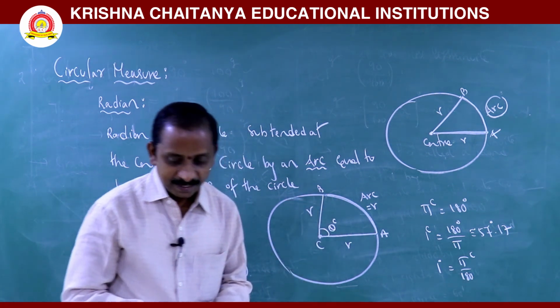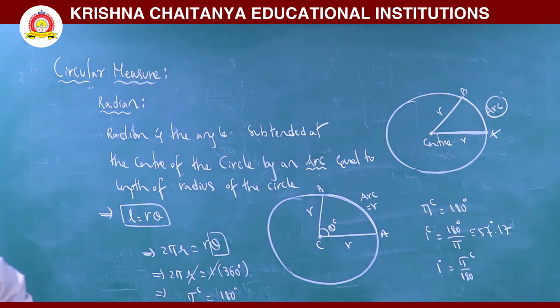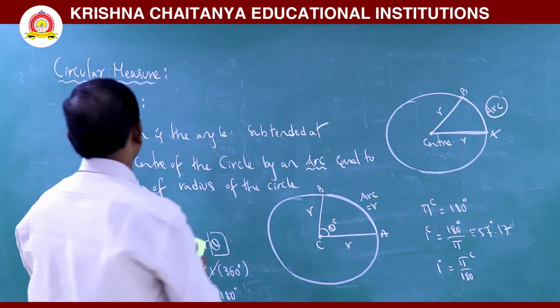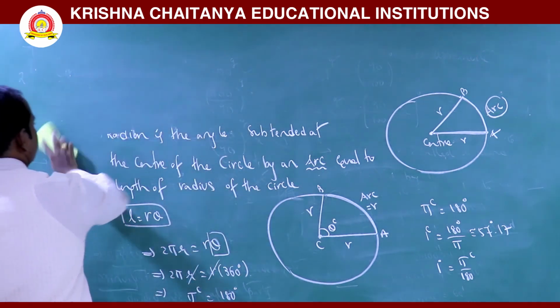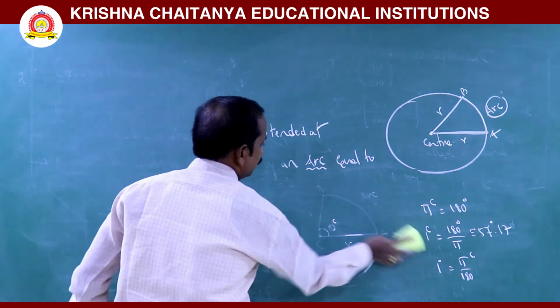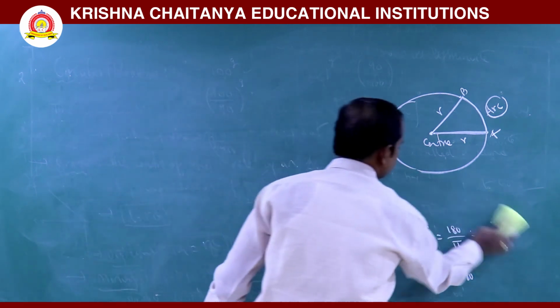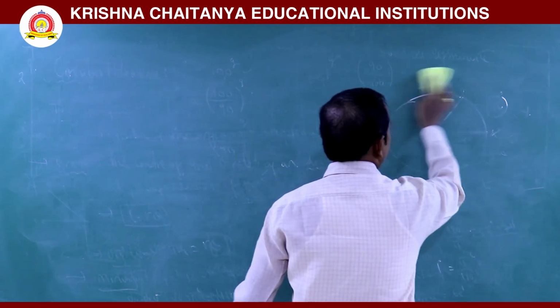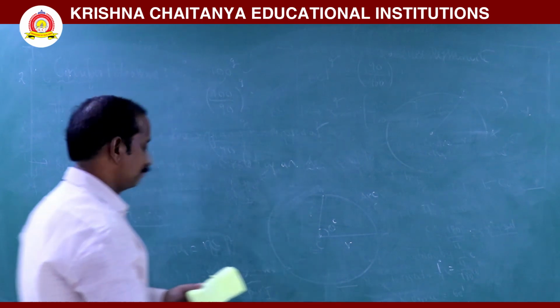And there is one simple concept: the relation between the 3 measurements of angles. The 3 measurements of angles are the sexagesimal system, the centesimal system and circular measure.